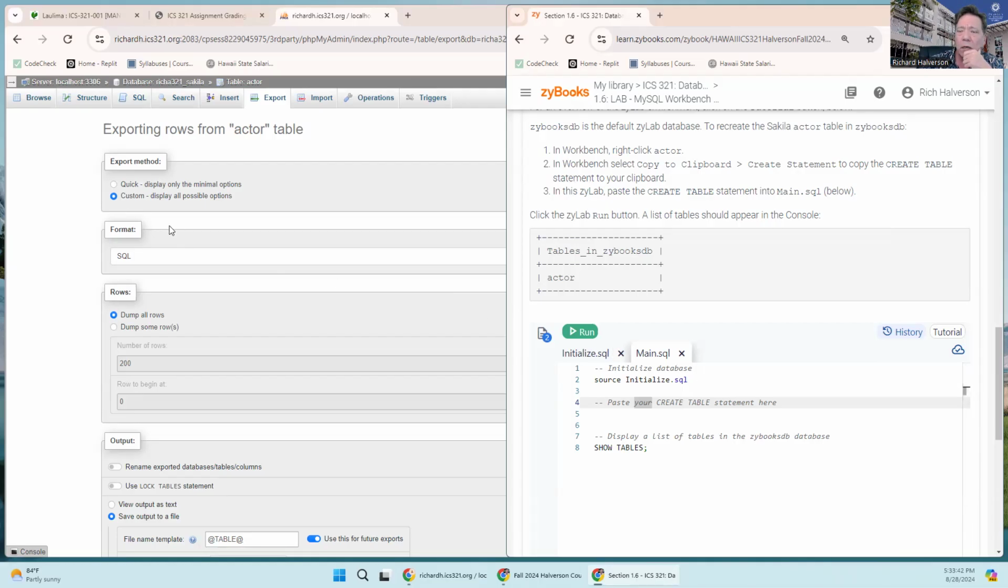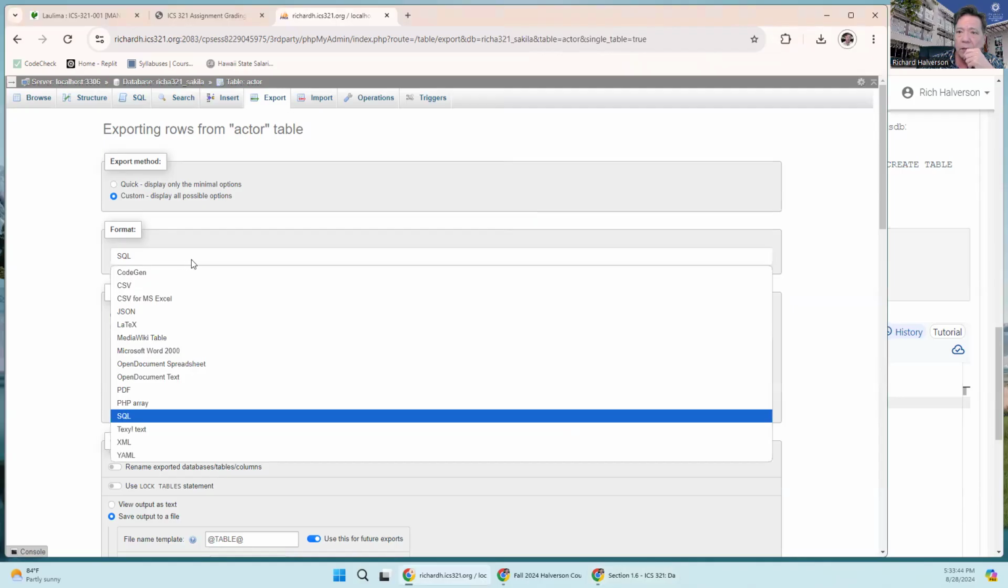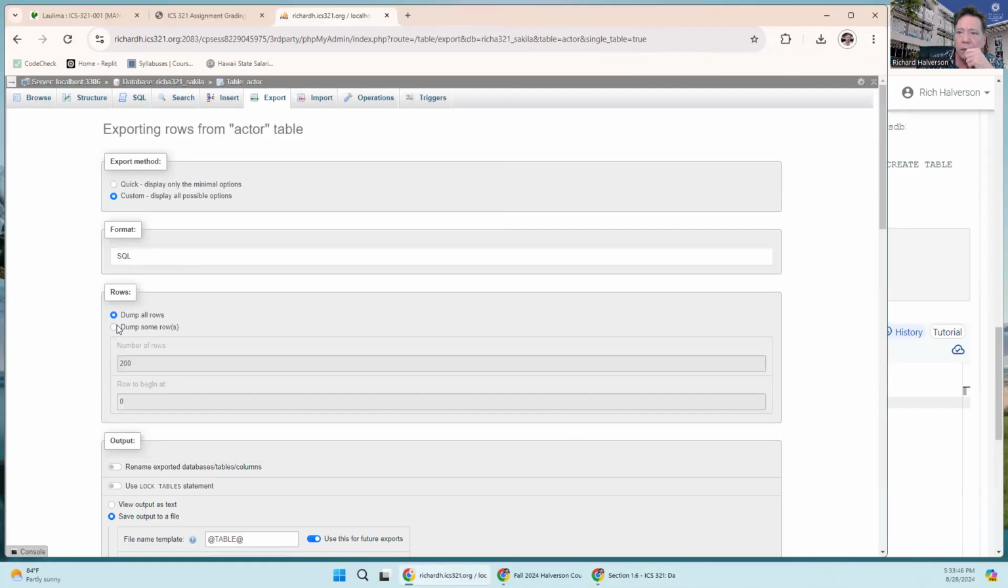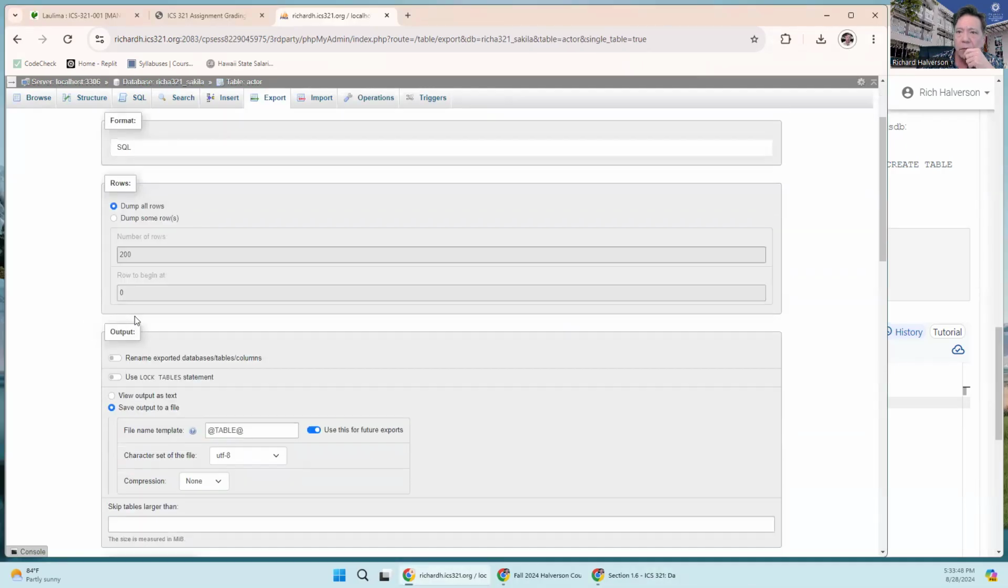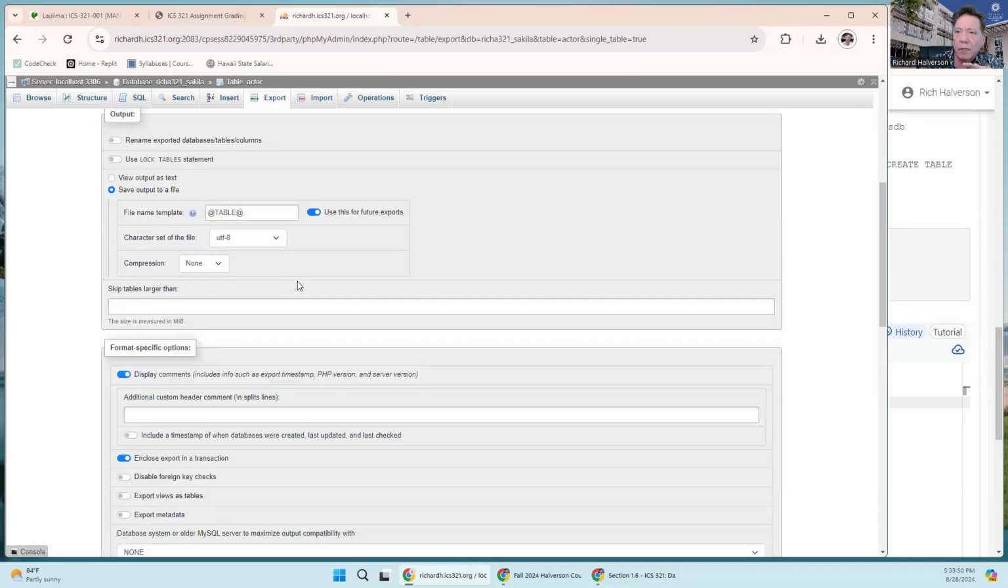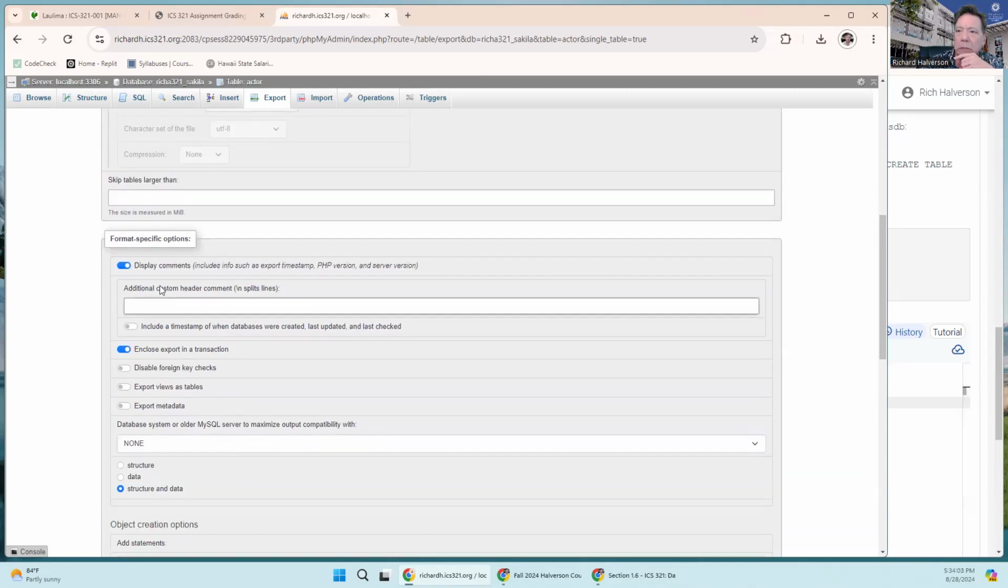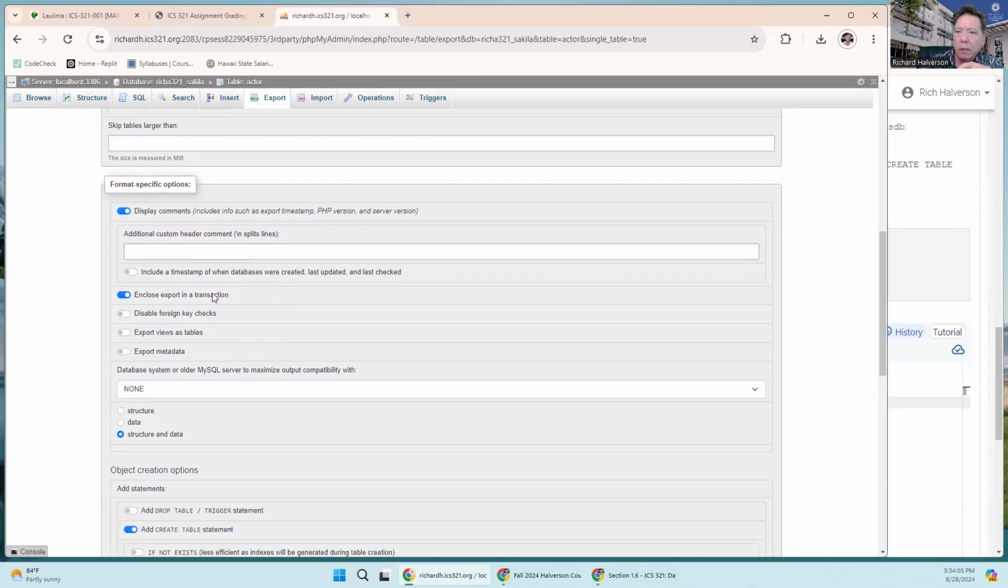So I'm gonna do SQL format. I'm not gonna dump any rows. I'll just leave that there, but down below I can say I'm going to view the output as text. That way it'll just display right on the screen. I don't have to download a file because I'm going to paste it down here. Then I'm going to say display.